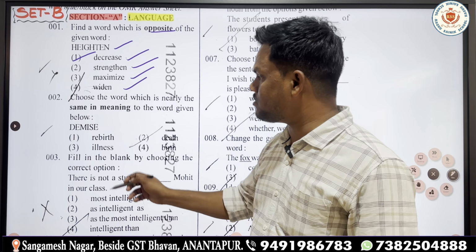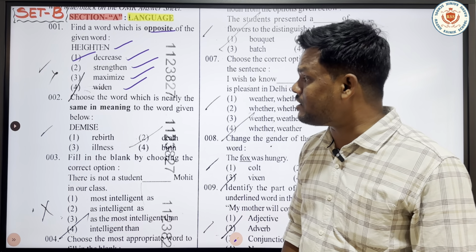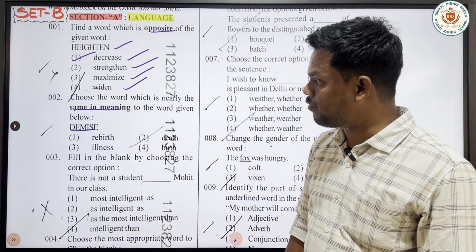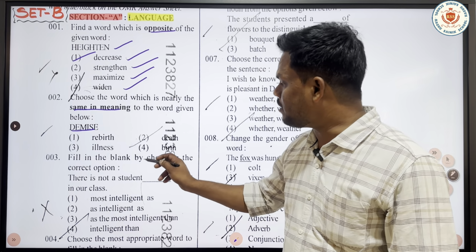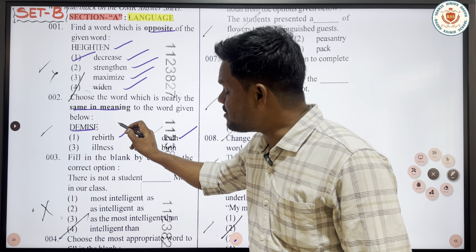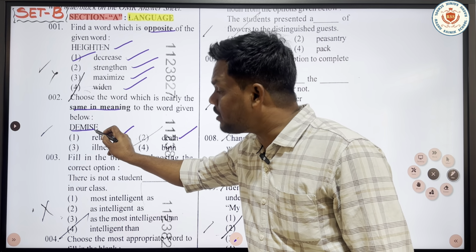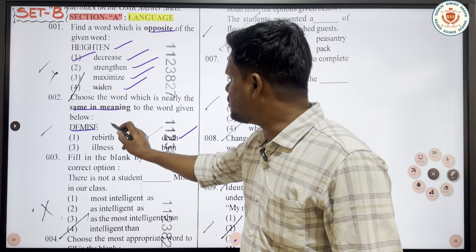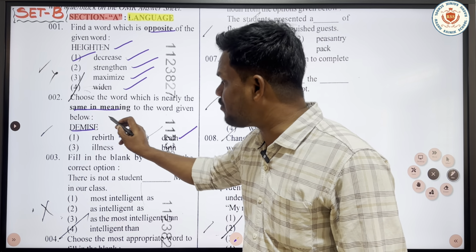And let's move on to the next question. The next question is, choose the word which is nearly the same in meaning to the word given below. You can notice the word is demise. Same in meaning is nothing but synonym. The synonym of demise is death. Rebirth is an antonym of demise. Birth is also the opposite of demise.